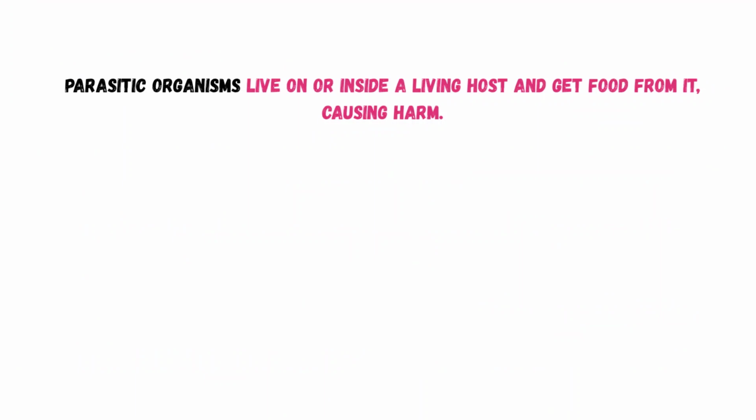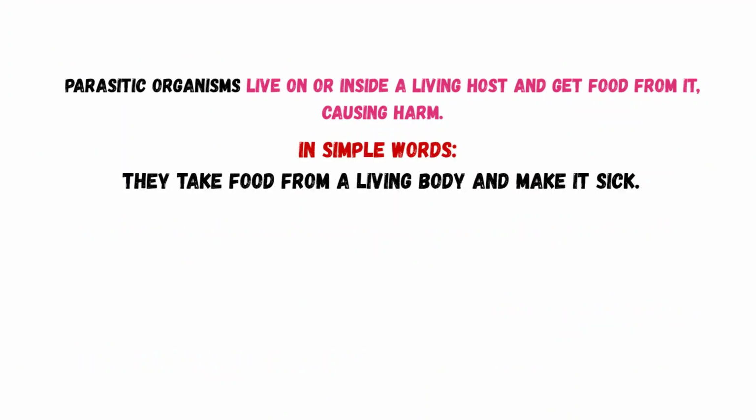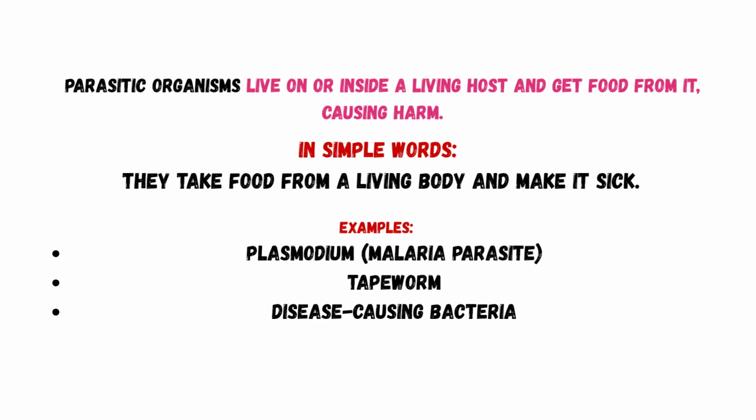Let us know about parasitic organisms. So, parasitic organisms live on or inside a living host and get food from it, causing harm. In simple words, they take food from a living body and make it sick. Example: Plasmodium, which is the malarial parasite, tapeworm, and disease-causing bacteria.